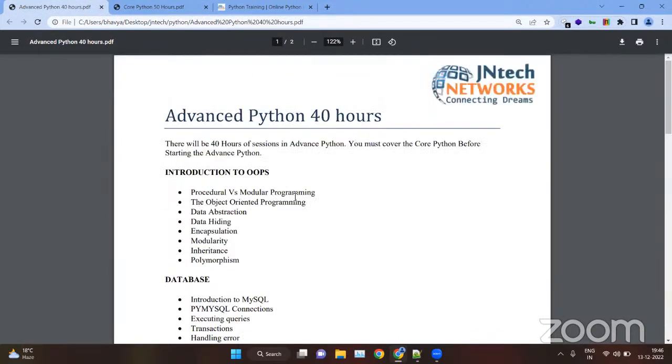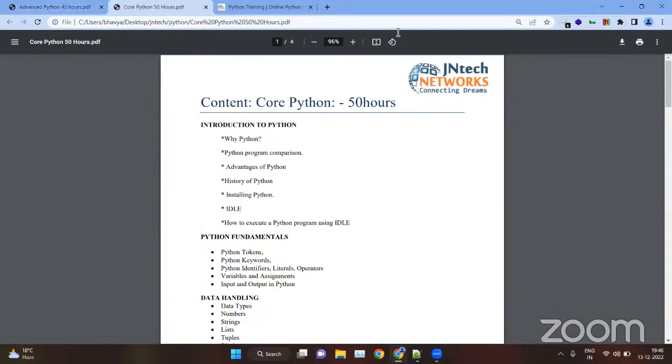And the course duration for the advanced Python is 40 hours, and for the core Python is 50 hours.